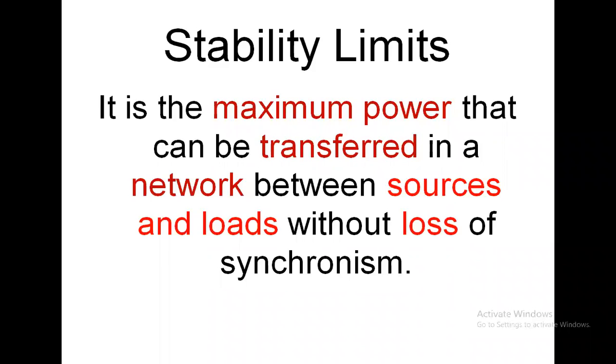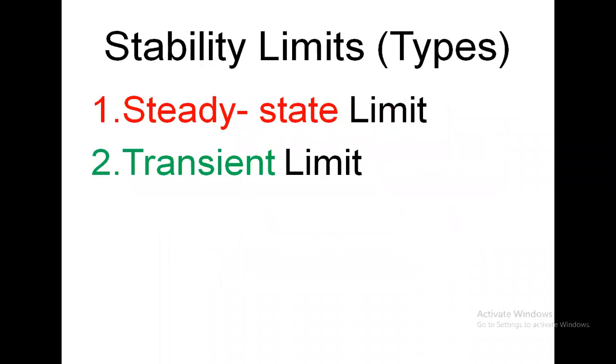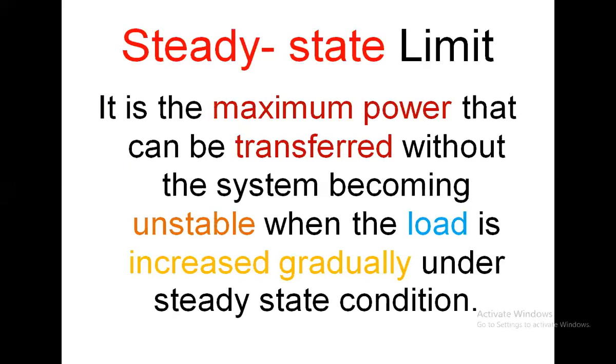Now we know that stability limits are of two types. One is the steady state limit and the second one is the transient limit. You already know what steady state and transient stability are, so from that concept we can conclude what the limits of steady state and transient are. The first one is the steady state limit. It is the maximum power that can be transferred. Look, the first line of the definition of the stability limit and the first line of the definition of the steady state limit are the same.